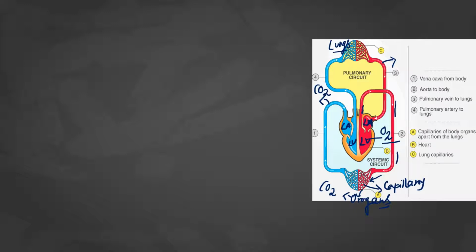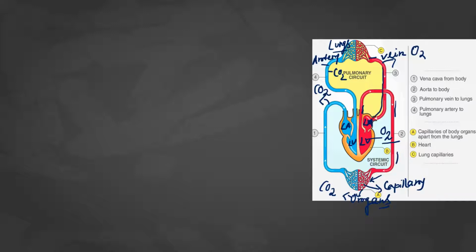It will come to the lungs with the help of a particular artery. Later we will discuss it, but there is one particular artery. That artery carries this CO2 blood to our lungs, and over here one vein is there. That vein carries oxygenated blood from the lungs.